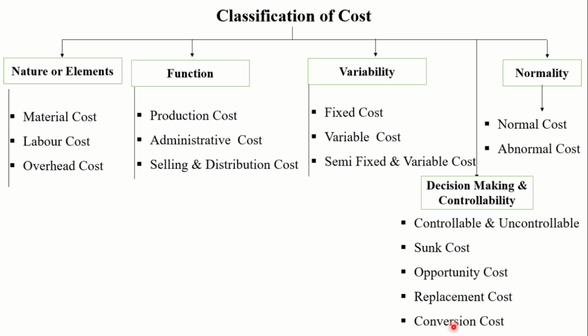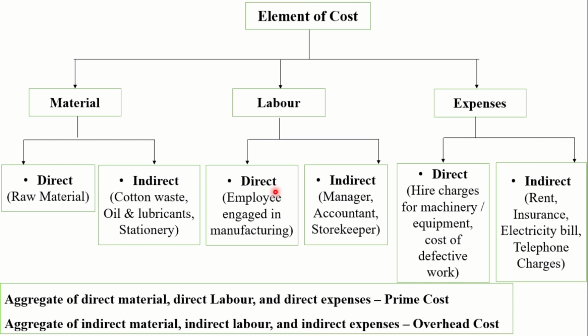Conversion cost. Conversion costs are those costs incurred while converting materials into semi-finished or finished goods. It is the aggregate of direct wages, direct expenses and overhead cost of converting raw material into the finished good or finished product. That we call a conversion cost. This is all about classification of cost. Now we are going to see the next part, that is element of cost.